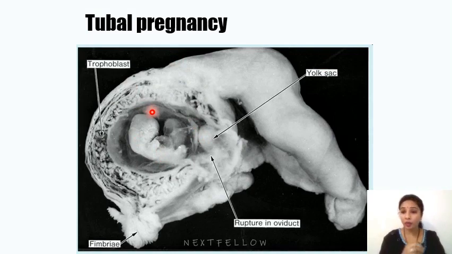Here is the image where we can see the tubal pregnancy. Within the fallopian tube or oviduct, the embryo starts developing. We know the site of fertilization is the ampullary end of the oviduct or fallopian tube. So instead of transferring from the ampullary end of the oviduct into the uterine cavity, if the embryo settles within the uterine tube somewhere, that leads to tubal pregnancy, which is a very common variety of ectopic implantation.